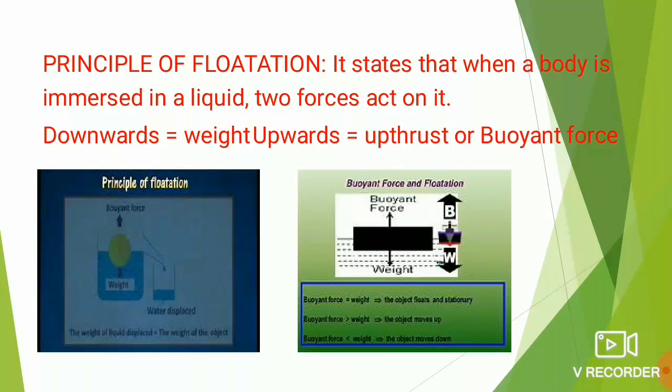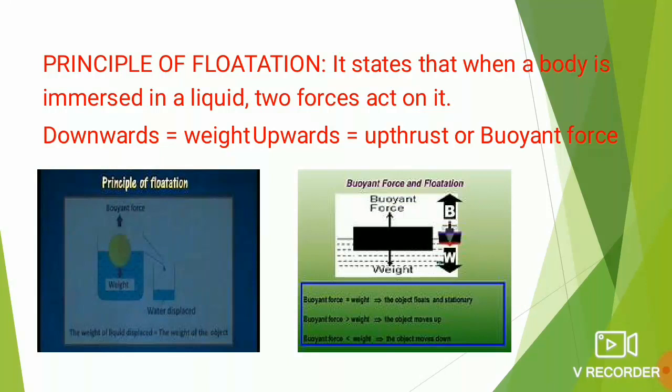In the first picture, it shows that a ball is kept in a beaker full of water. This beaker is a Eureka can, and we have already discussed this in the previous video. When the ball is kept in the Eureka can filled with water, some of the water equal to the weight of the liquid gets displaced and collected into the measuring beaker. Afterwards, when you measure the volume of the liquid, this will come exactly equal to the weight of the solid, that is your ball.